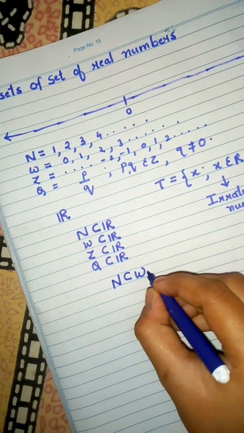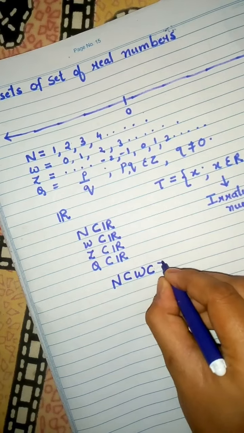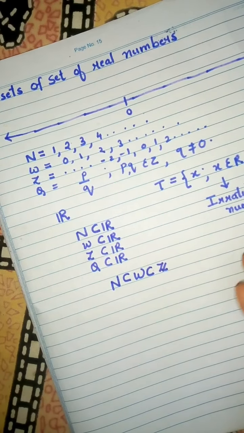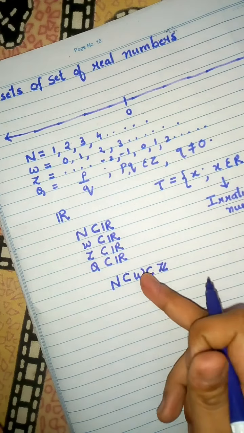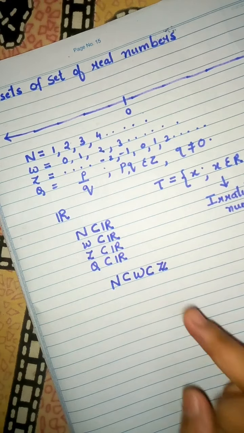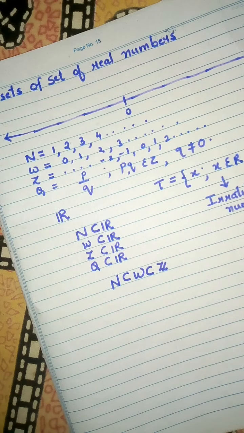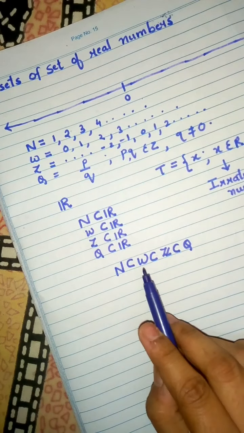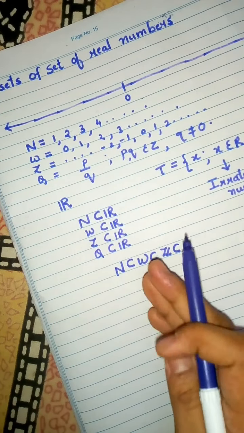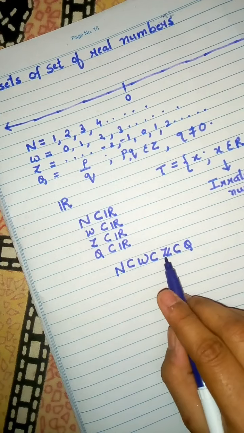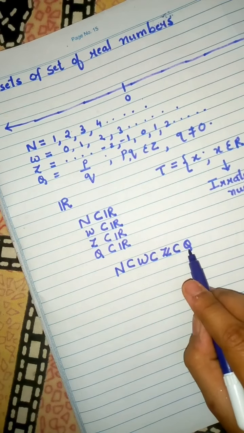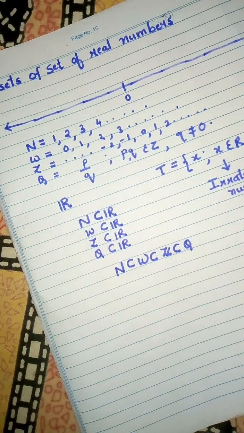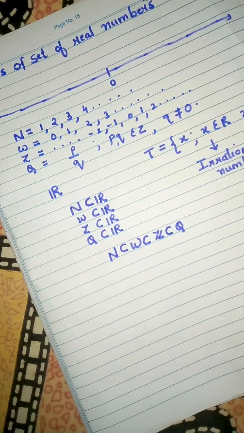Okay, then again we can say that these whole numbers are again a subset of integers, because integers is a big set as compared to whole numbers and natural numbers, because integers contain the positive integers as well as negative integers. Okay, so natural numbers are a subset of whole numbers. Whole numbers are a subset of integers, because as we are going, okay, so this is a bigger set, that is the rational numbers.